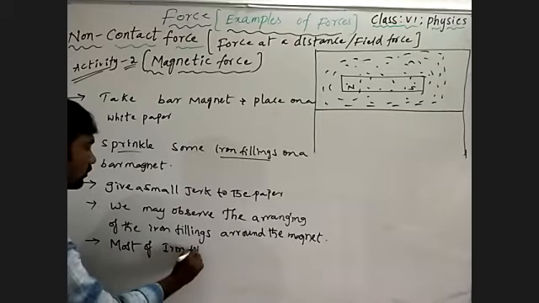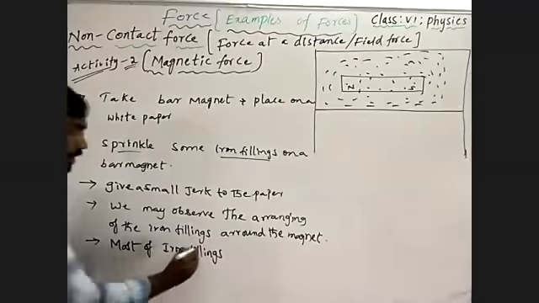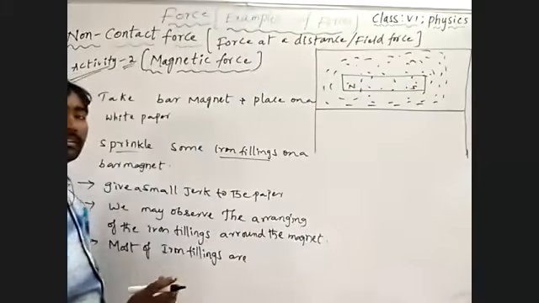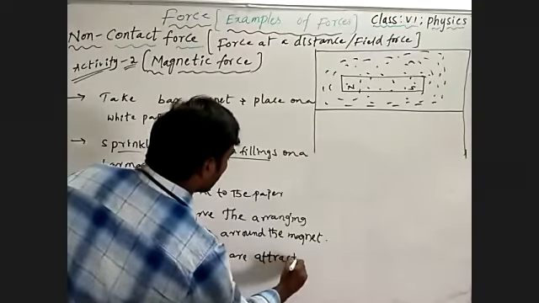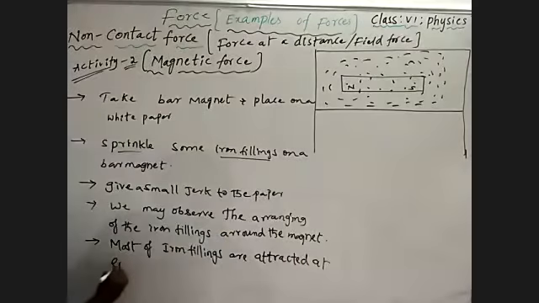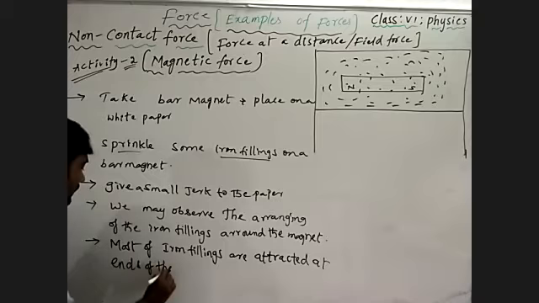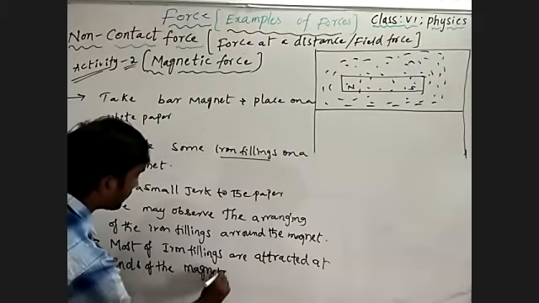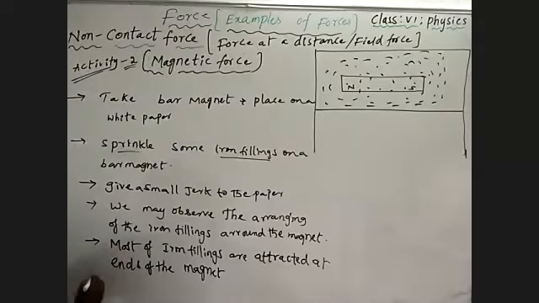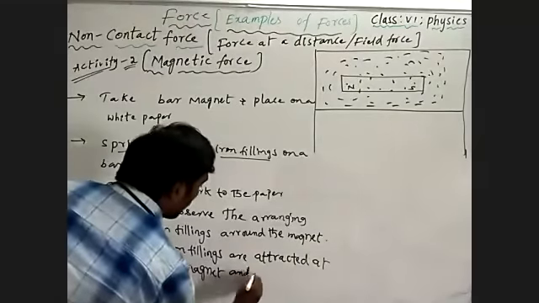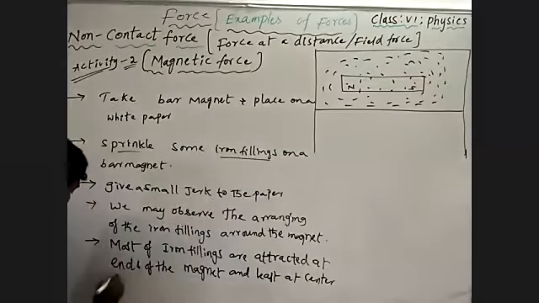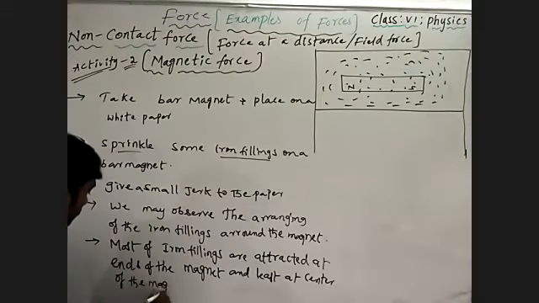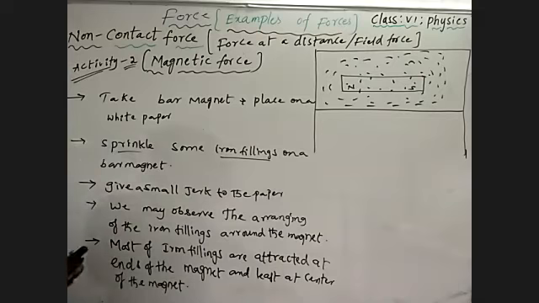Most of the iron filings are moved, settled, and attracted at the ends of the magnet, and least at the center of the magnet.